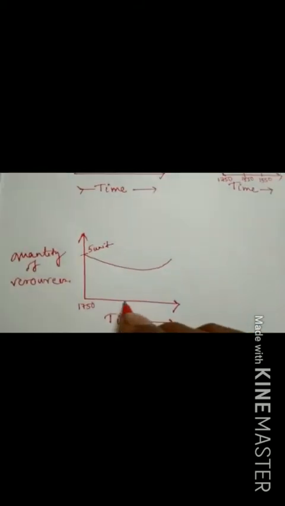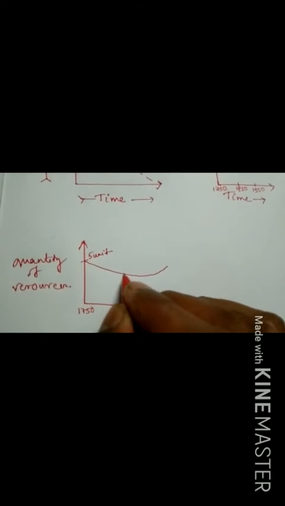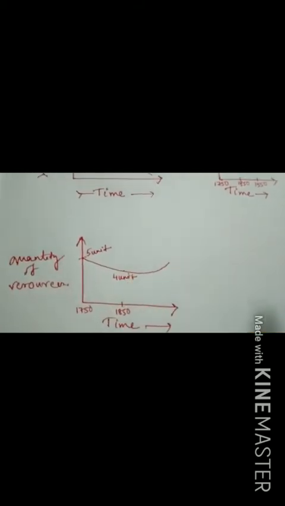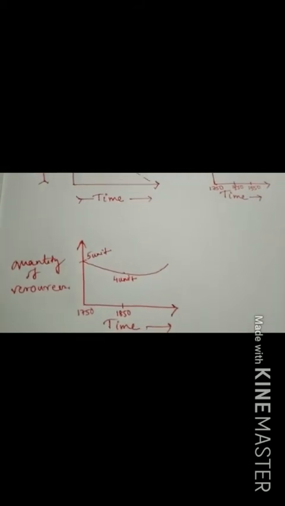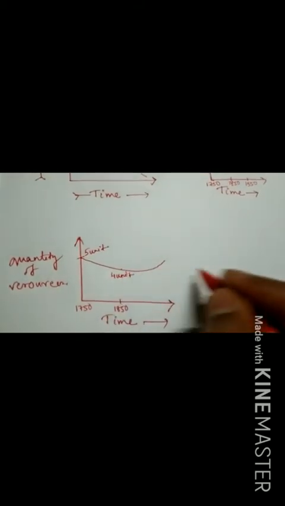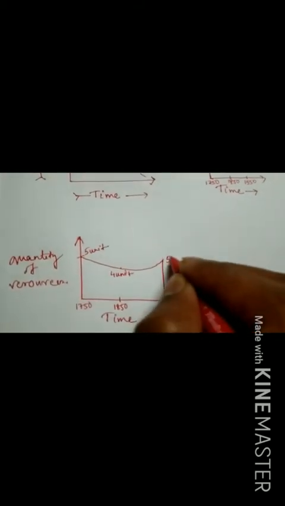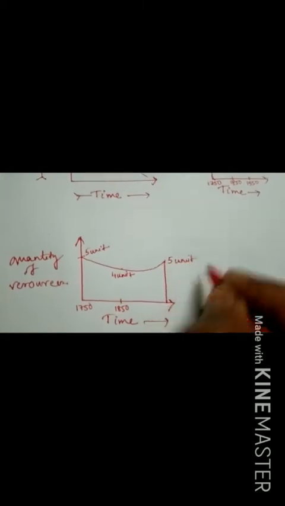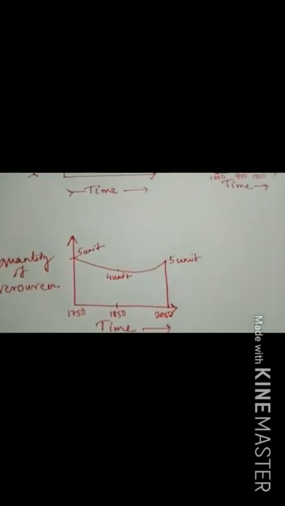Due to utilization, by 1815 the resource quantity decreases and comes down to 4 unit. By the renewal process or alternation process through nature, these resources fulfill their quantity again and come back to 5 unit, maybe in 2050. So such resources are called renewable resources.